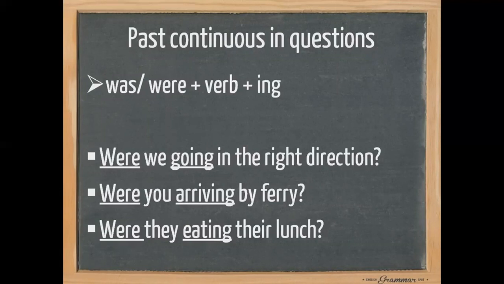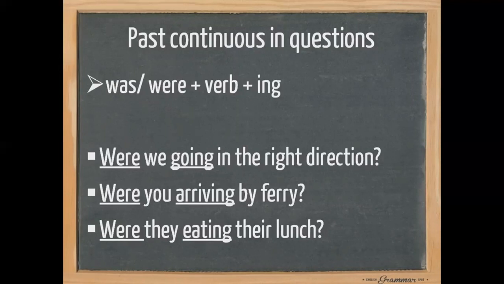First one, were we going in the right direction? Were in the beginning. So with were we add we, going, go, base form plus ing, going, complement in the right direction, then we add question mark. Next one, were you arriving by ferry?